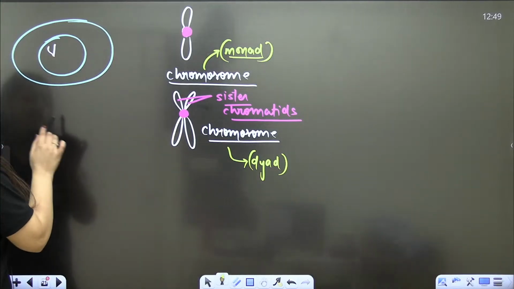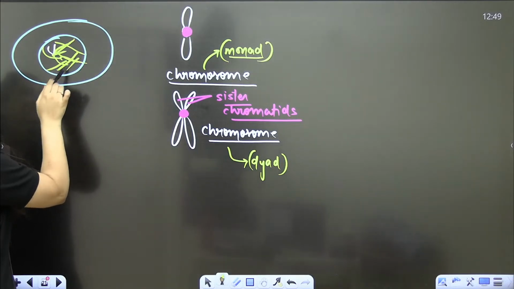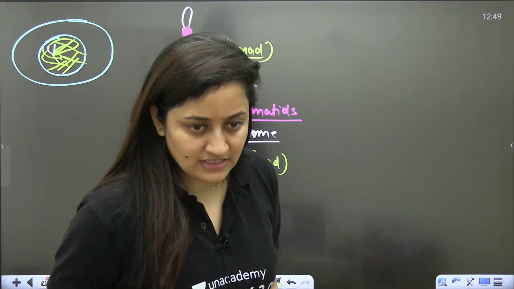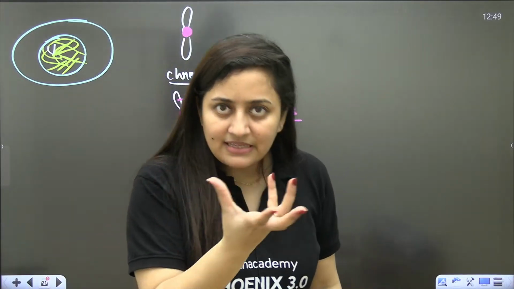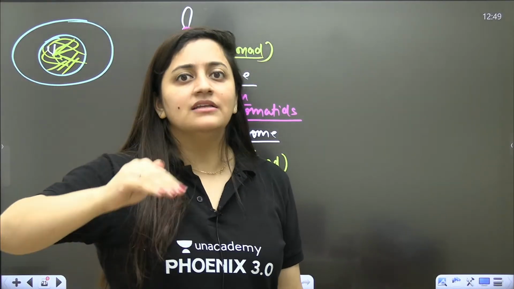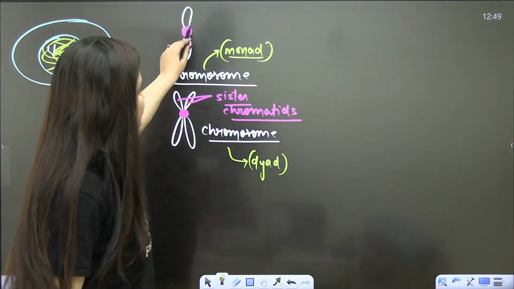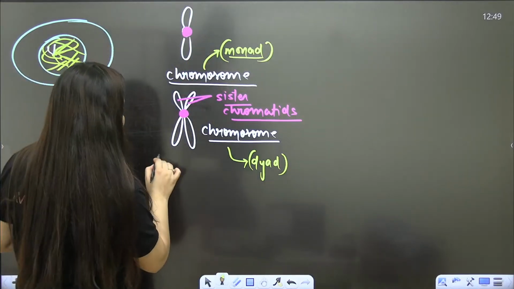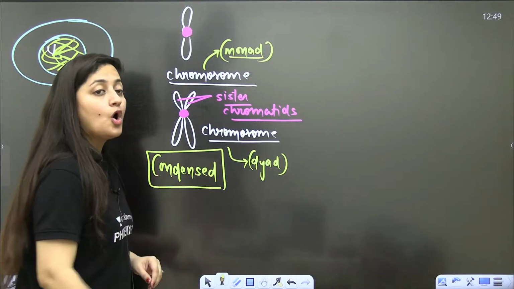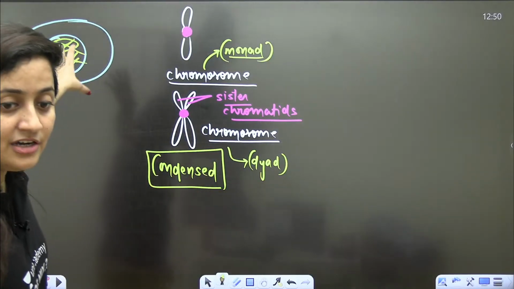Now the second point. Why do we say that interphase is the resting stage? Because at that time the microscopes were not so advanced. When we see the nucleus of a cell in interphase under the microscope, we are not going to see the compact, condensed chromosomes.